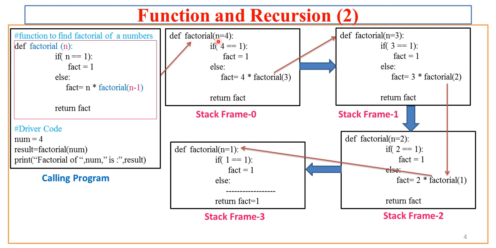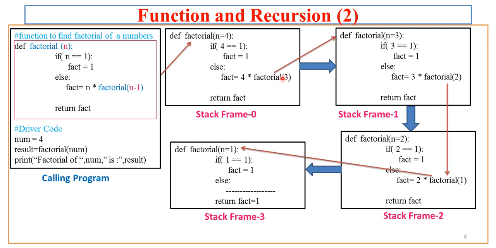Now see how the execution starts. It starts with the first line, if n equal to 1. Here the n value is 4. Is 4 equal to 1? No. So it will get into the else part. Now what is there in the else part? We have fact equal to 4 into factorial of 3. But do remember, before it goes to the next statement, it first takes into consideration the call to the factorial function, that is the function itself, with a new parameter 3.